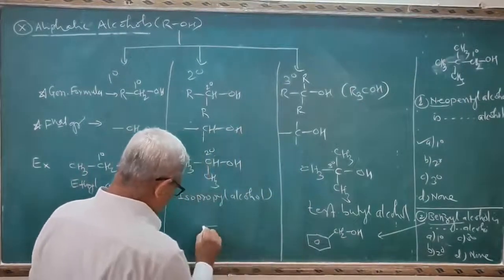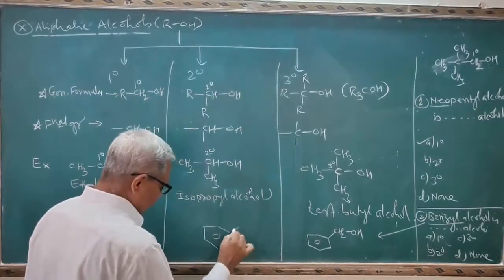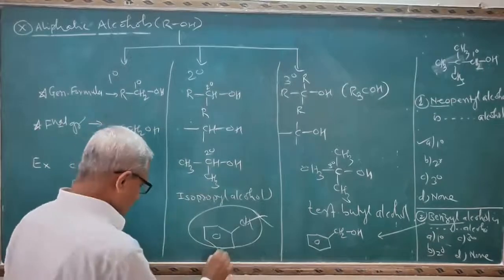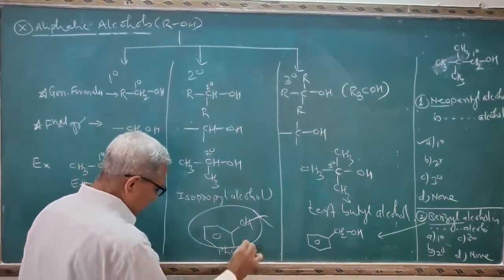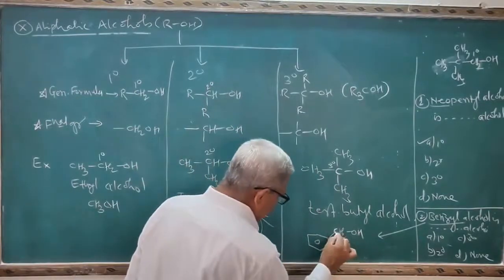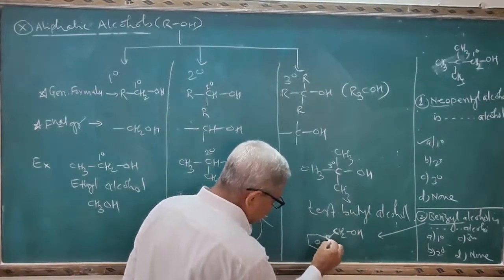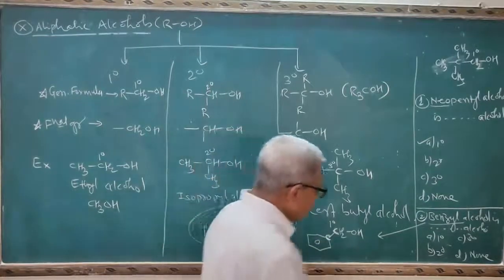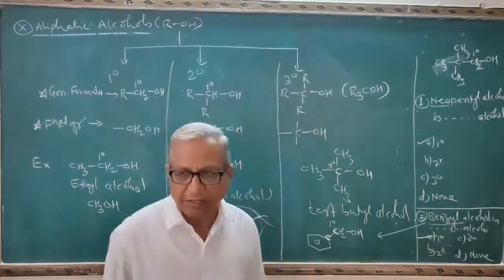Remember that many times students write like this one. It is wrong. It is not benzyl alcohol. It is phenol. And see, the OH group is attached to the carbon atom. This carbon atom is attached to only one other carbon atom. Therefore, I will write this is a primary alcohol, and here the correct answer is primary alcohol.